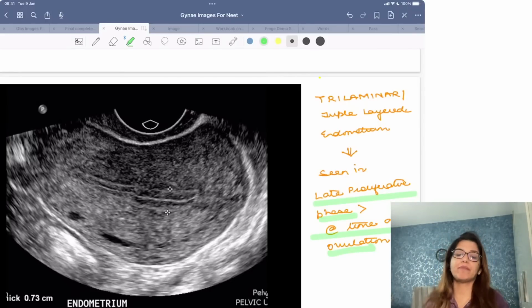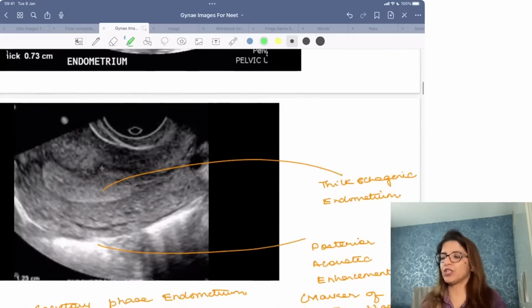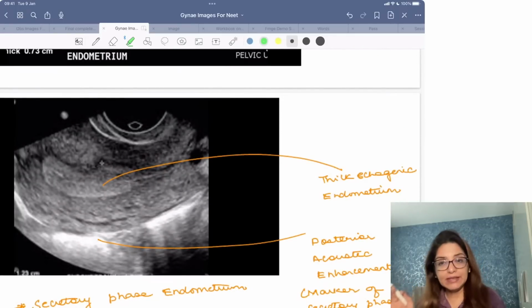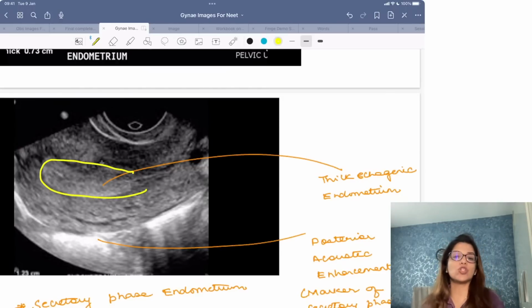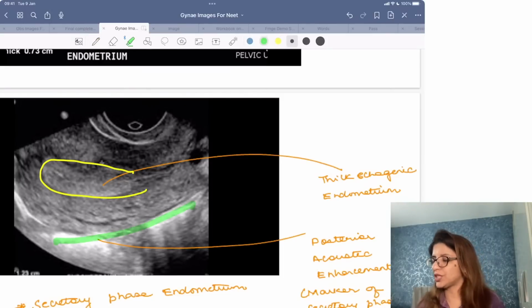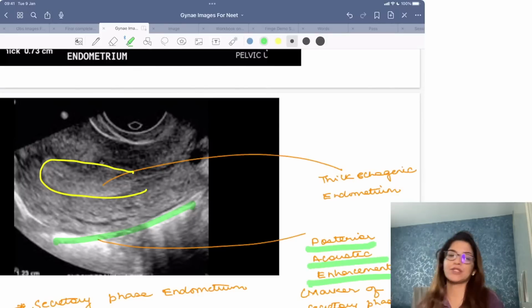Compare this appearance of endometrium to the appearance of endometrium in this image. In this ultrasound, the endometrium is appearing thick, right? So there is a thick echogenic endometrium, and you are getting a posterior acoustic enhancement.